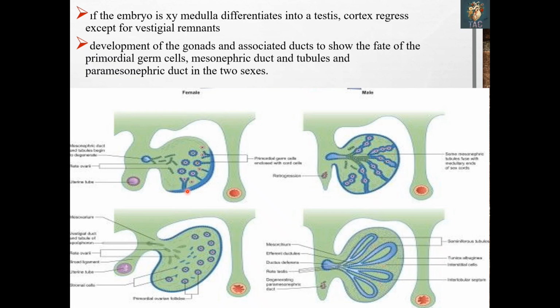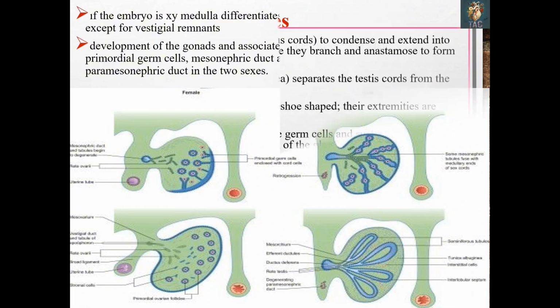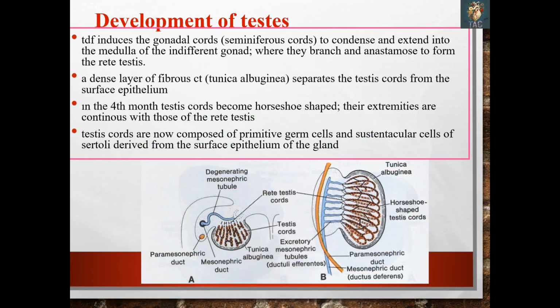The fate of the primary sex cords is different in the male and the female. So in case of the males, when the testis is going to develop, the testis determining factor induces the gonadal cords, these are the seminiferous cords, to condense and extend into the medulla of the indifferent gonad.